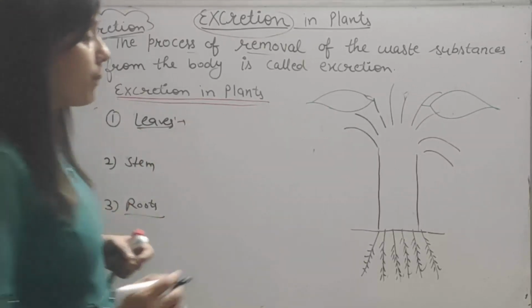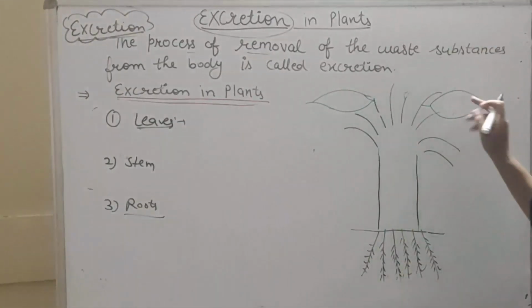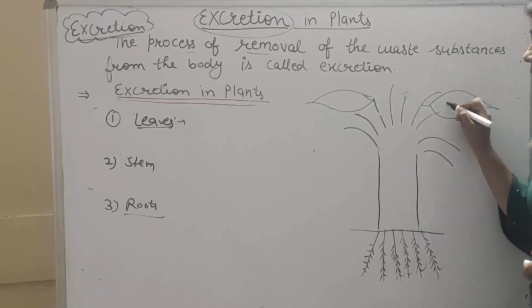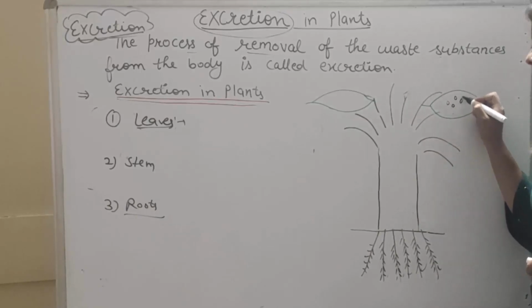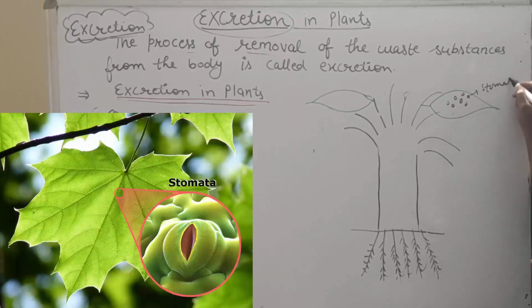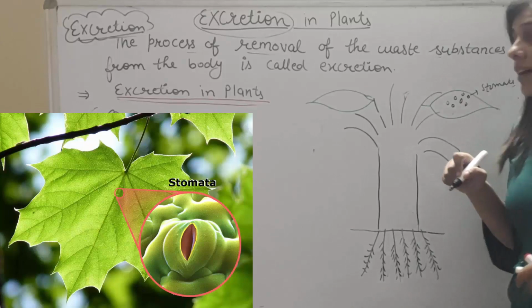As you know, how is the waste material released from the leaves? On the surface of leaves, small, tiny pores are present. These pores are called stomata. So what happens?